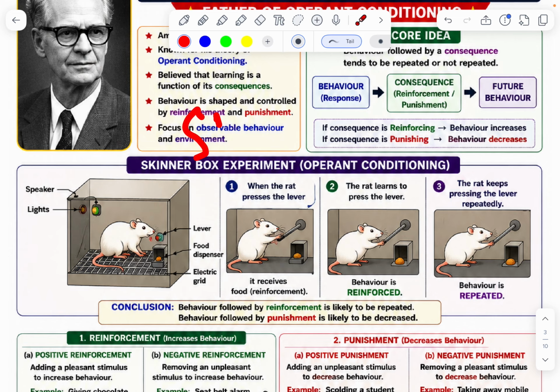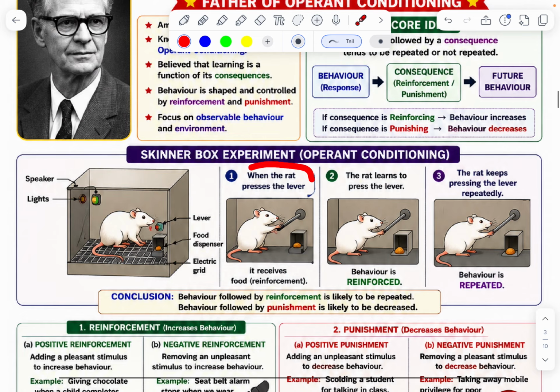Skinner box, animal: rat. Simple. This is the Skinner box. It has a speaker, a light, a lever, food, and an electric grid. When the rat presses the lever, it receives food. The rat learns to press the lever. Behavior is simple. It is a Skinner box.